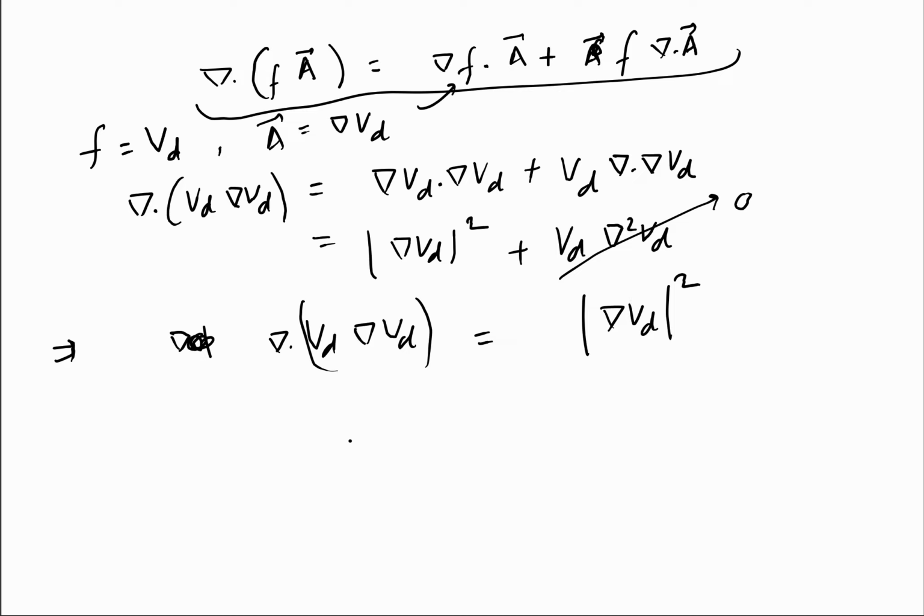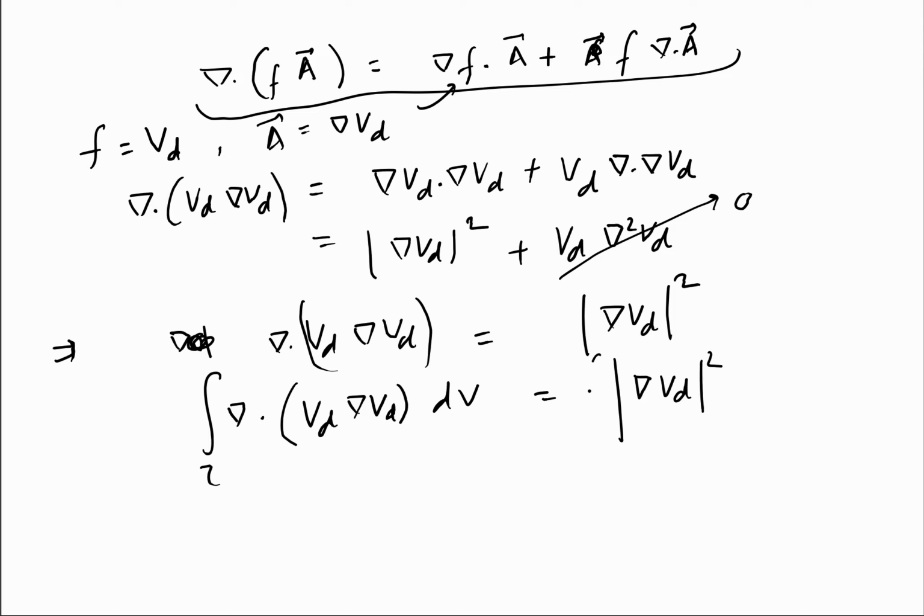Now we will integrate this along the whole volume, given volume. So del dot Vd del Vd along the whole volume tau should be equal to the integration of this del Vd square along the whole volume tau.